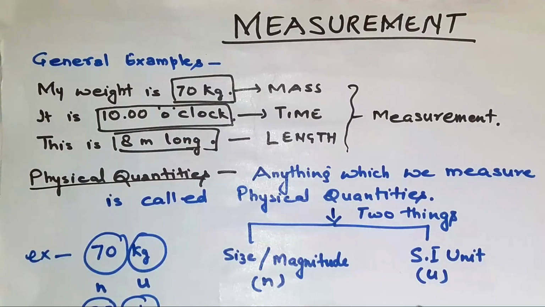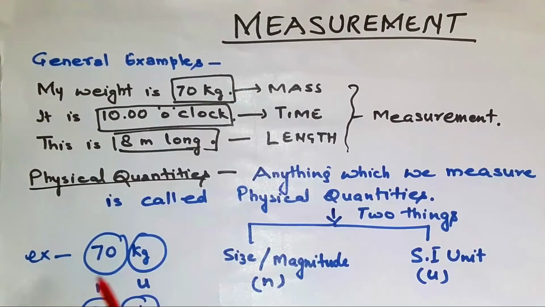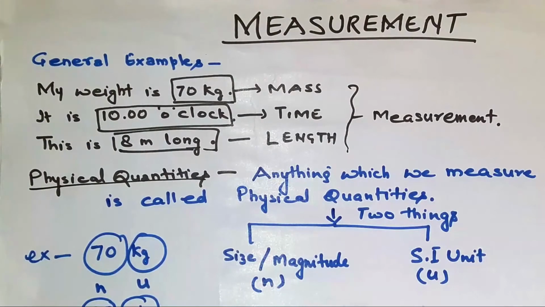If it is said as 70 kg, 70 is the size or the magnitude, that means how many times, and kg is the unit. Similarly, if I talk about time, that is 20 minutes. So 20 minutes is what? NU. N is the 20 and minute is the unit. Whatever measurement is there, it is in the form of NU.